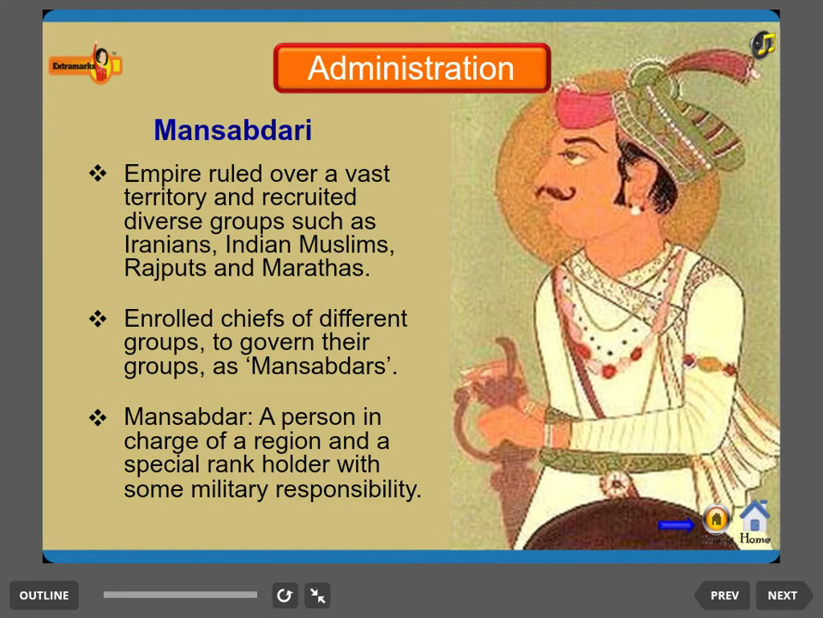I hope you understand the Mughal administrative method. They were following Mansabdari. Now what is a Mansabdar or what is the Mansabdari system? You have already learned: a Mansabdar is a person in charge of a region and a special rank holder with some military responsibility. And in the system, the empire ruled over vast territories and recruited diverse groups such as Iranians, Indian Muslims, Rajputs and Marathas, so they could control all the territories nicely.